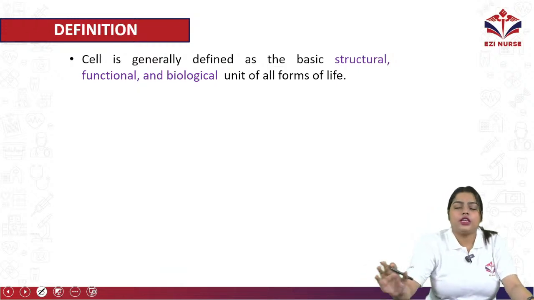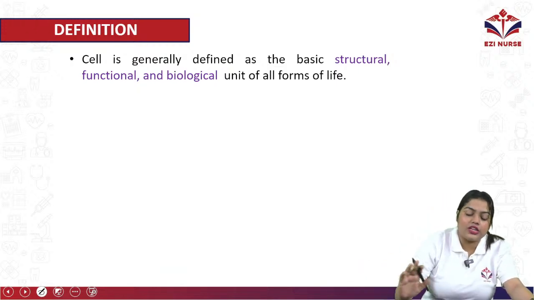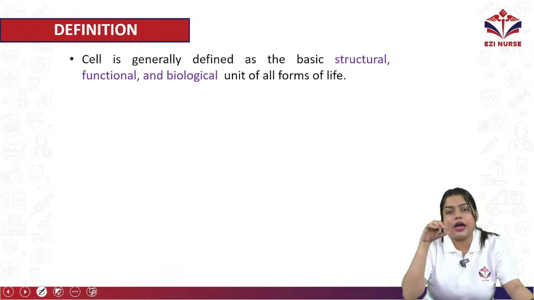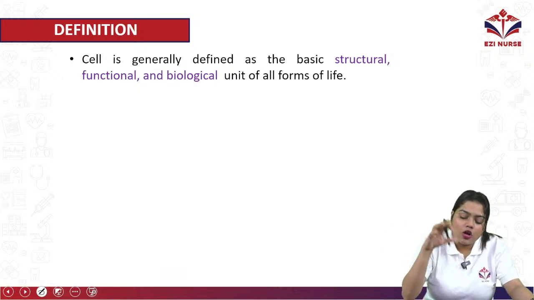As we were discussing the cell, first we will know what is the definition of a cell. So a cell is generally defined as the basic structural, functional and biological unit of all forms of life.